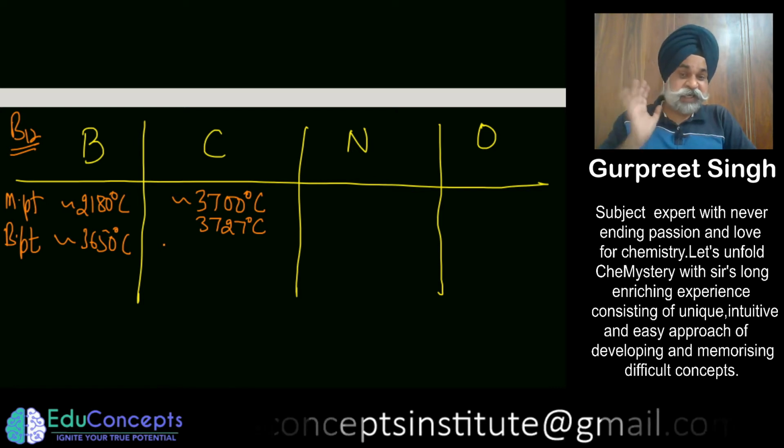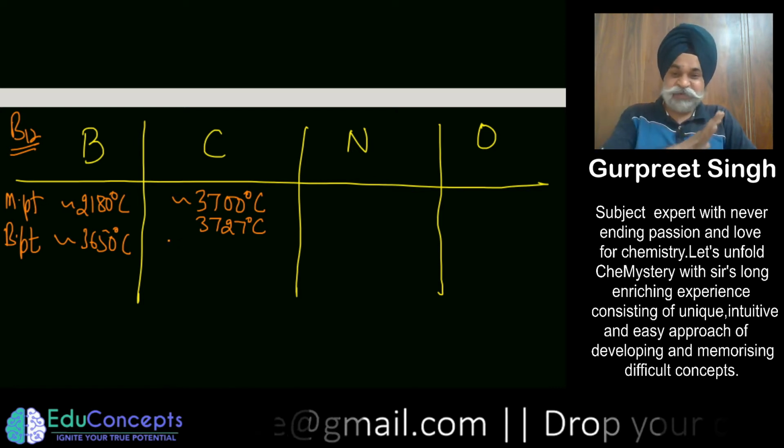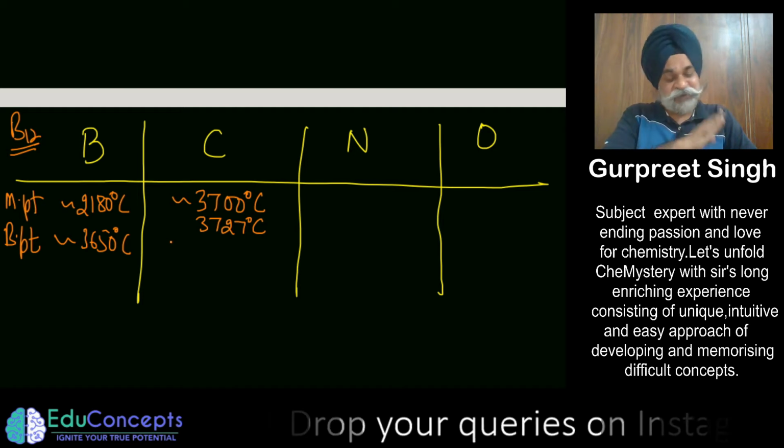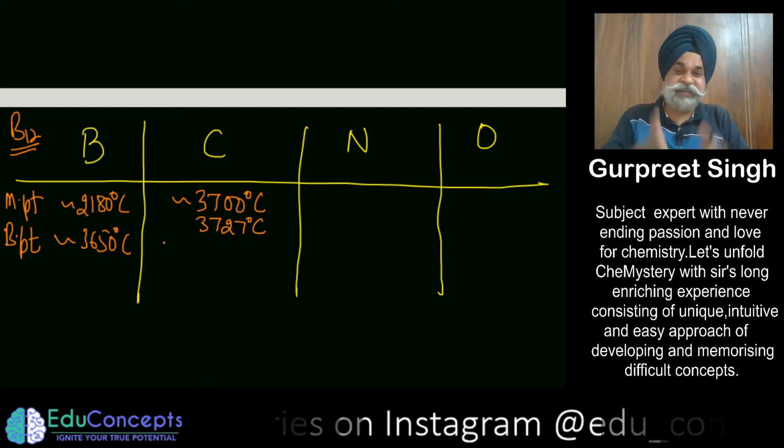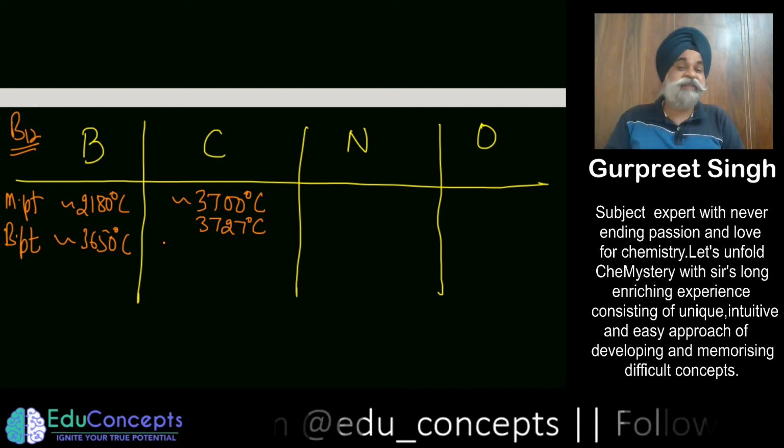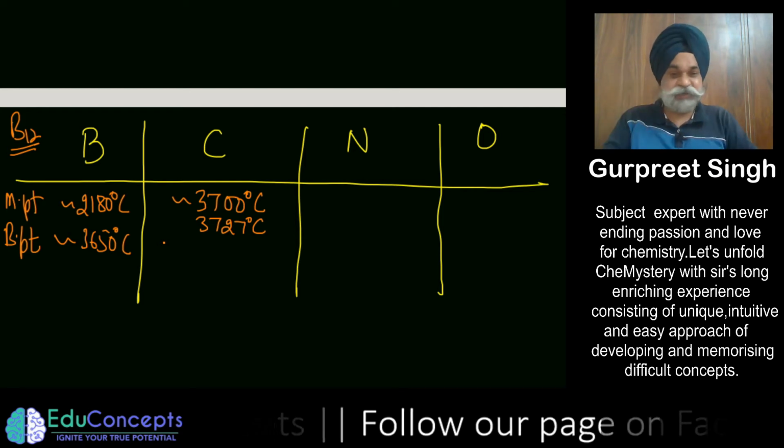So just see, carbon is going to melt at a very high temperature. If I want to melt it, I will take it in some container, and that container itself will melt first. So it is so interesting to see here.